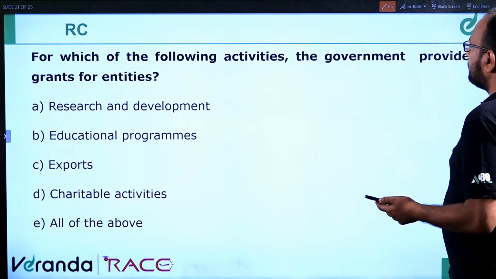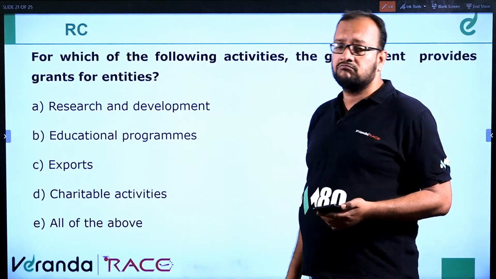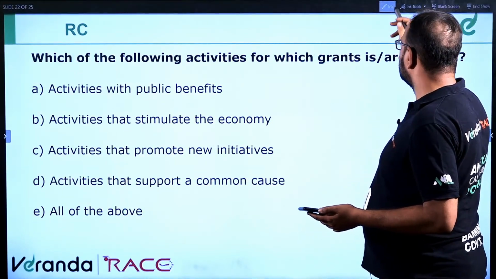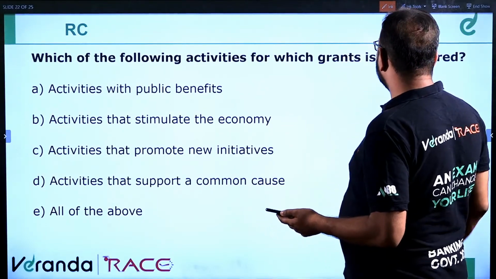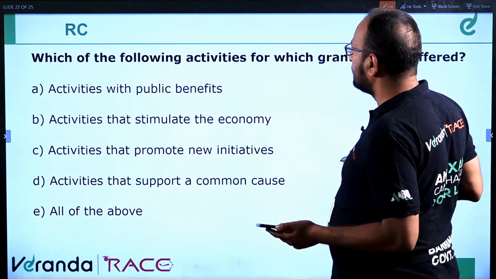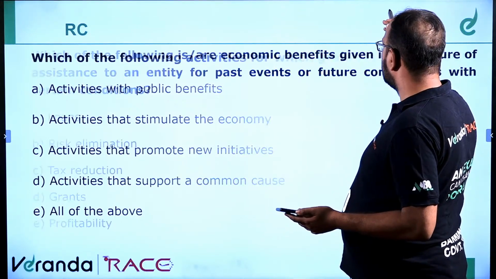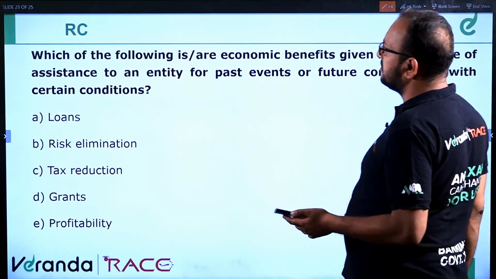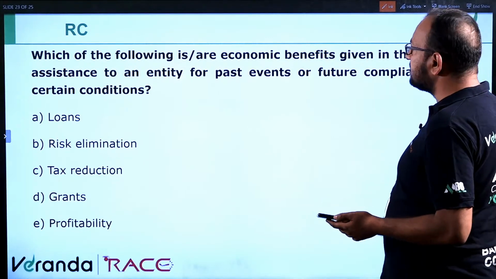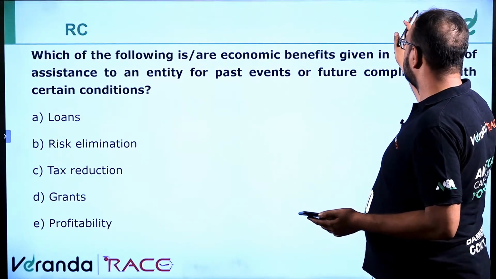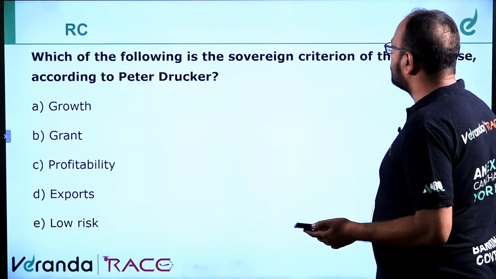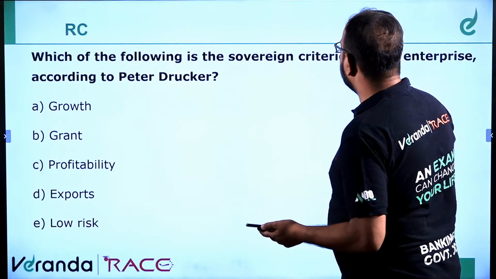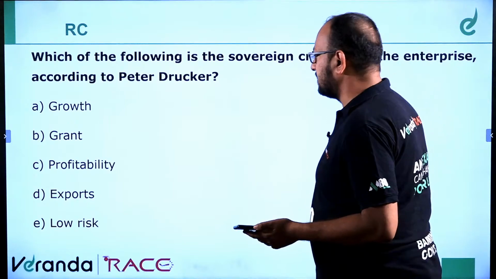For which of the following activities the government provides grants for entities? We have to read the passage actually. Which of the following activities for which grants are offered? Okay. Which of the following is the economic benefits given to the nature of assistance to an entity for past events or future compliances with certain conditions? Which of the following is the sovereign criterion of the enterprise according to Peter Drucker? This question will be answered.